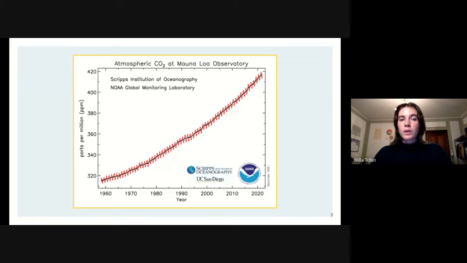NOAA reported 2020 as the second warmest year on record, with a temperature anomaly of 1 degree Celsius above the 20th century average. We know that greenhouse gases lead to warming surface temperatures, but recent studies have also shown that temperature anomalies are impacting the net carbon flux. Understanding the mechanisms controlling the net carbon land sink is becoming increasingly important as our environment is forced to adapt to growing levels of carbon dioxide in the atmosphere.